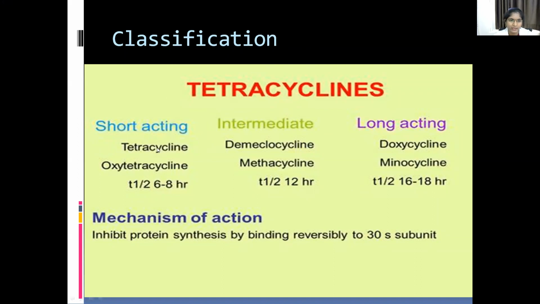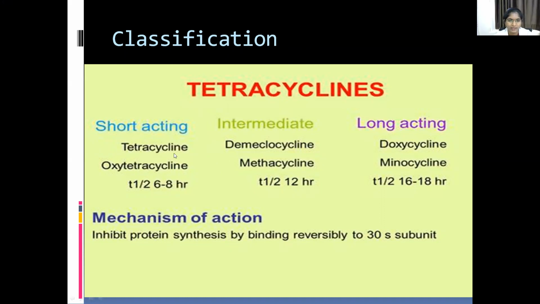Short acting drugs are tetracycline and oxytetracycline, intermediate acting are demeclocycline and methacycline, and long acting drugs are doxycycline and minocycline.